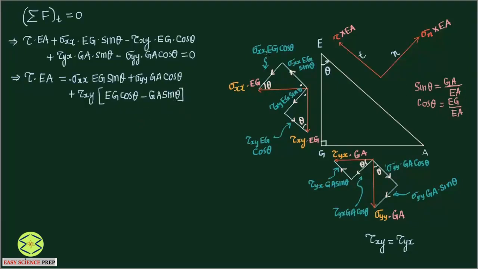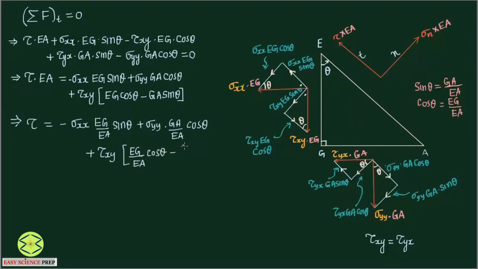Right? It's very simple. We have to simply do the summation of forces in the tangential direction, which is the T direction; this is the normal direction. Okay, so let me simplify this. We want to find shear stress tau. So shear stress tau would be, if you look at here, minus sigma xx Eg divided by Ea sin theta plus sigma yy times Ga divided by Ea cos theta plus tau xy Eg by Ea cos theta minus Ga by Ea sin theta.